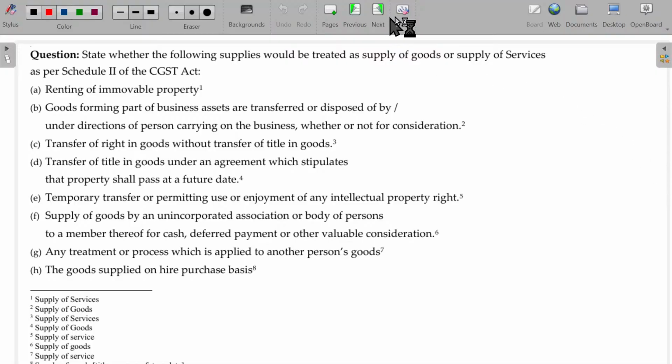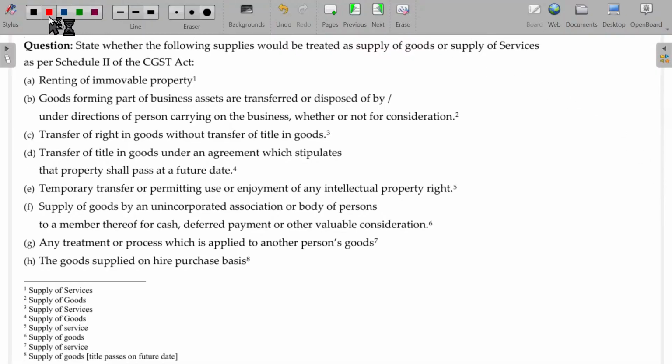Now, state whether the following supplies would be treated as supply of goods or services as per Schedule number 2. Schedule number 2 is all about classification, whether it's a supply of goods or supply of services. A list we have seen. Only three areas are confusing: composite supply, like works contract and catering in case of building. The rest of the things are very easy, you can guess easily. Renting, service. Renting means service, you need not go further.